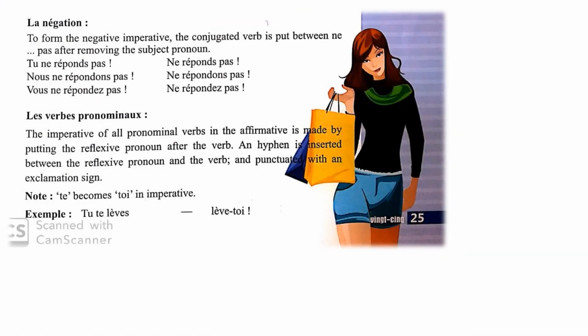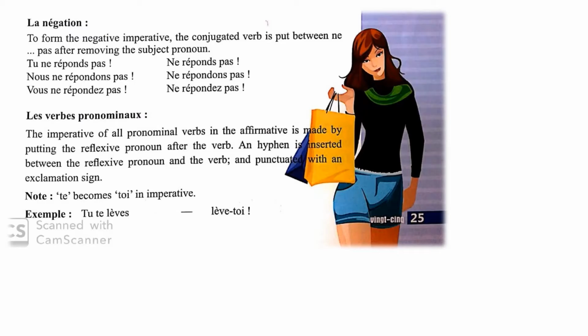La négation. To form the negative imperative, the conjugated verb is put between ne and pas after removing the subject pronoun. So, how to make the negative of the imperative sentences? The examples are given here.